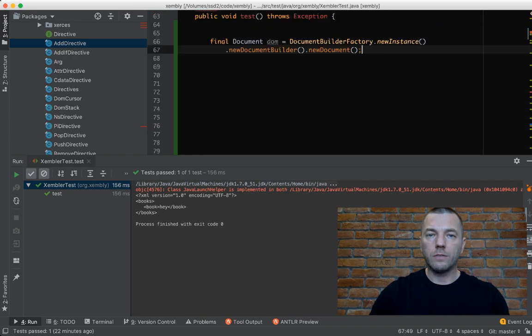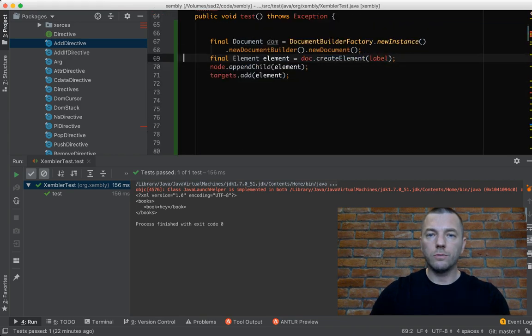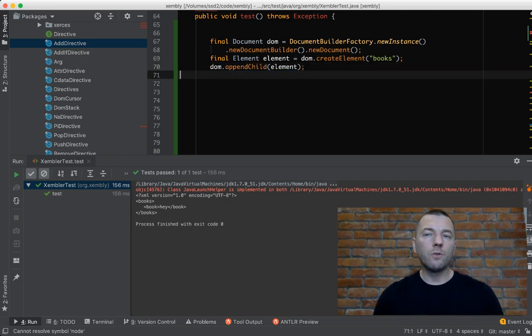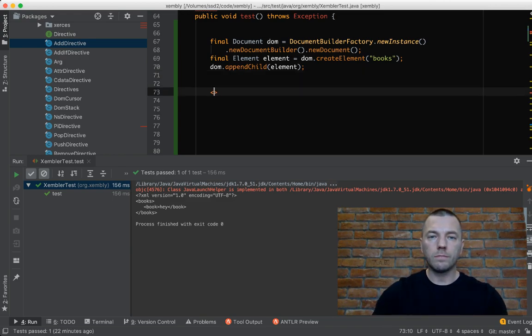Something like that you have to do in order to create a document. Then you create an element, books, and on top of this you do it like this. This is how you create a simple document, which in the end will look like this.